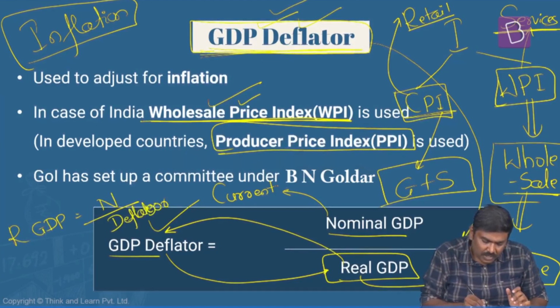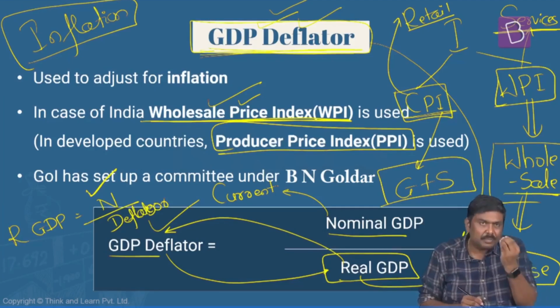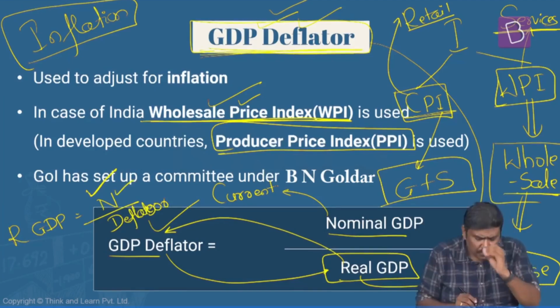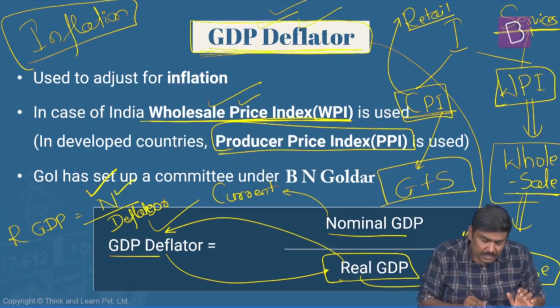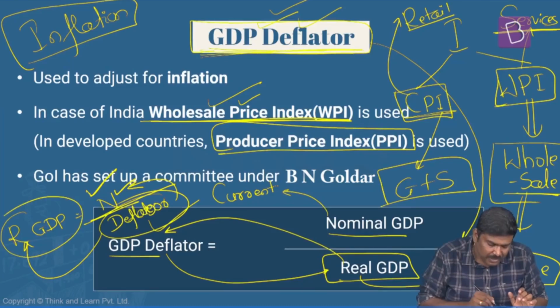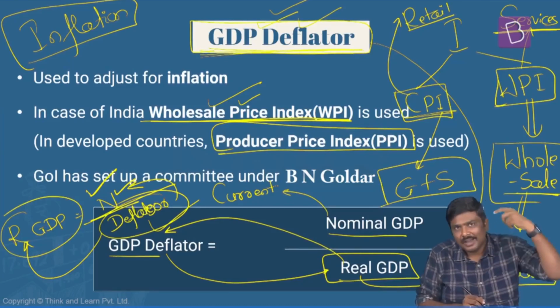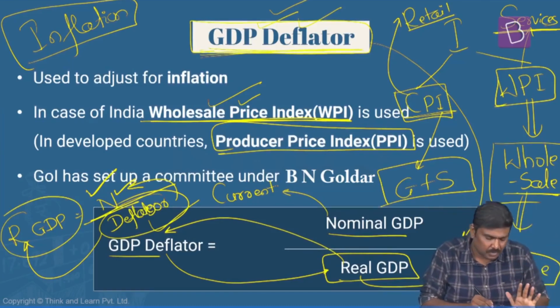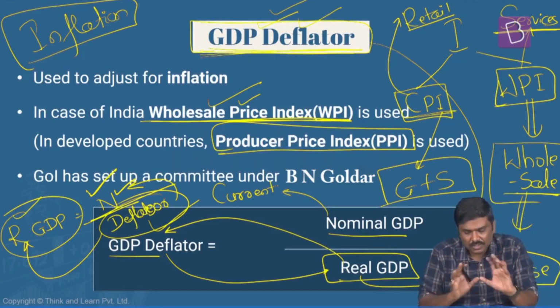That is, whatever is the GDP, the market price of all the goods and services based on the current market prices, divide that, or take out the impact of inflation on this, and we will arrive at GDP at constant prices or GDP at base year prices, okay, or real GDP. This is the actual calculation.